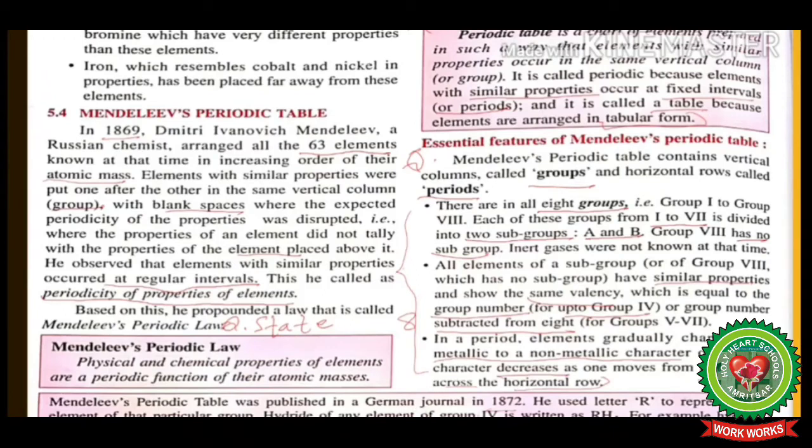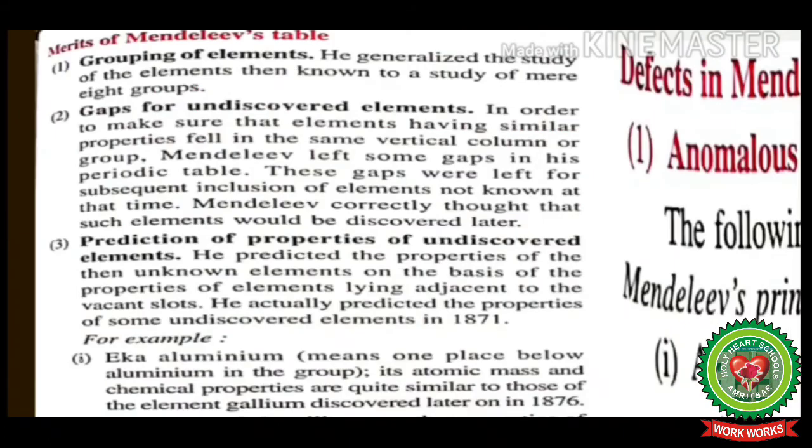Mendeleev's periodic table was published in a German journal in 1872. He used the letter R to represent the element of that particular group. The hydride of any element of group 4 is written as RH4. For example, the hydride of carbon is CH4. The oxide of any element of the same group is RO2, or you can say CO2 for carbon.